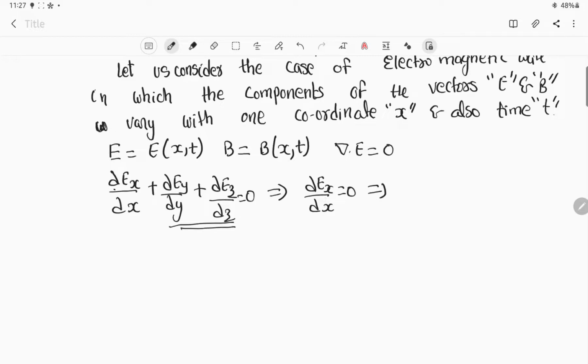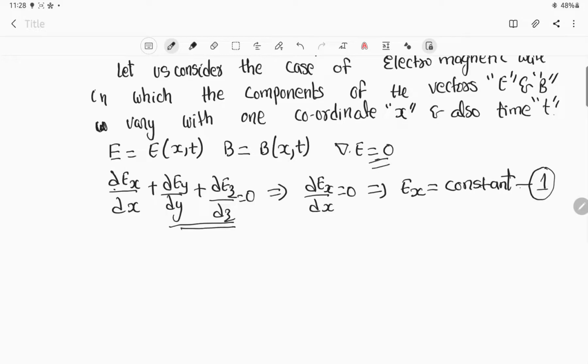Now in differentiation, I can write that ∂Ex/∂x equal to 0 can also be written as Ex is equal to constant. Let us consider this as equation number 1. So we want to show mathematically that a uniform plane electromagnetic wave acts along the x direction with the x coordinate variable and also with time t. Further, an electromagnetic wave possesses not only the electric vector, but also the magnetic vector.